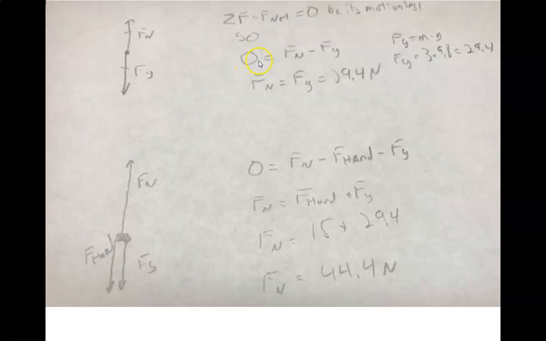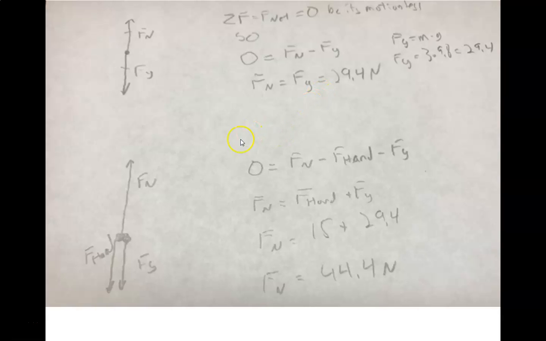So 0 equals the sum of our forces, which is going to be the normal force. Now we make it positive because it's up, and we're going to subtract off gravity, or we're going to add negative gravity because gravity is down. So 0 equals Fn minus Fg. And then solving, Fn equals Fg, which is basically what we figured out when we looked at our force diagram. So the force of gravity is equal to mass times gravity, which is 3 times 9.8 equals 29.4. And so I know that both of these are equal to 29.4.